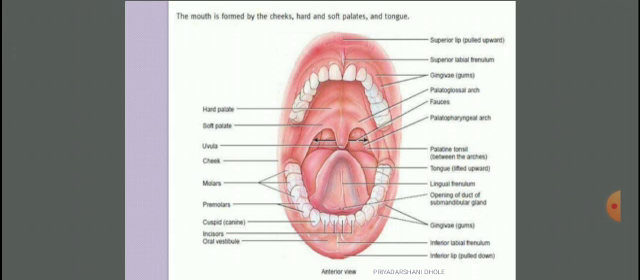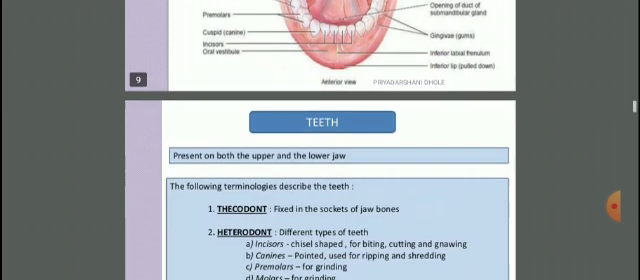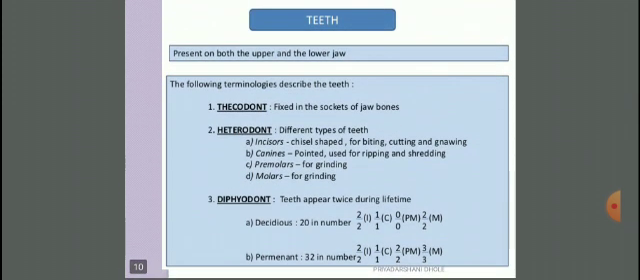And the first four teeth are called incisors. Near the incisors there is one pair called canines, which are the pointed ones. After the canines there are two pairs of premolars, and then three pairs of molars in both the upper and lower jaw.